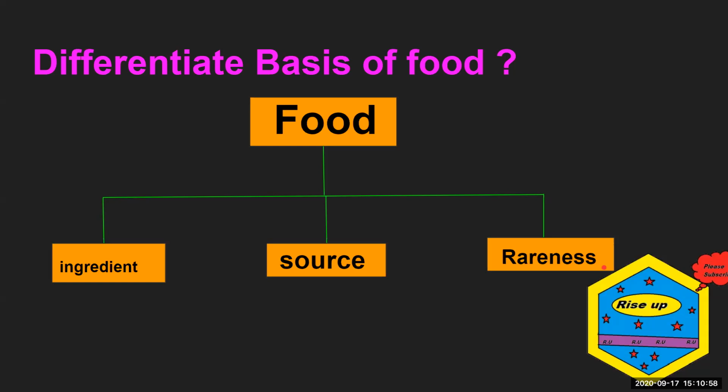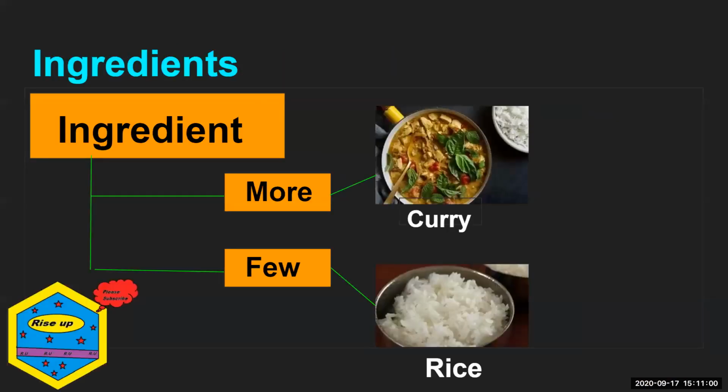So let's take a look at the first, ingredient. There can be two types of dishes: the dishes made of many ingredients, which require a lot of ingredients, and the dishes which require few ingredients. For many ingredients, for example, we can take curry. Curry uses curd, water, different spices, different vegetables, different leaves also.